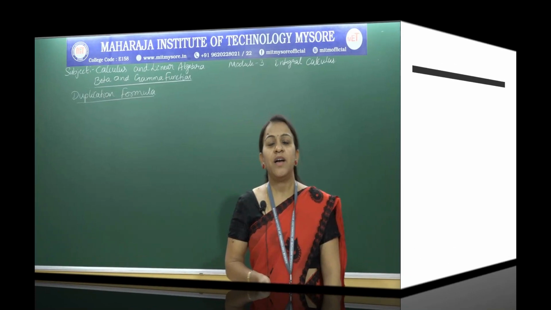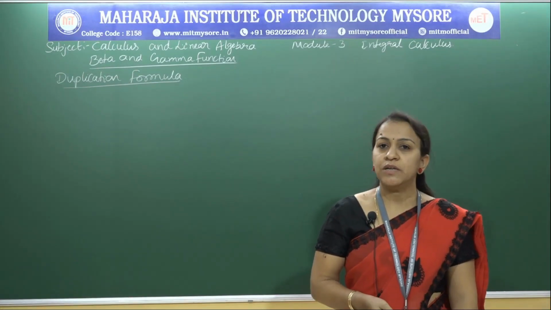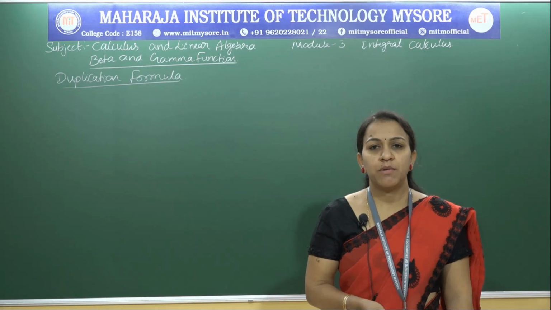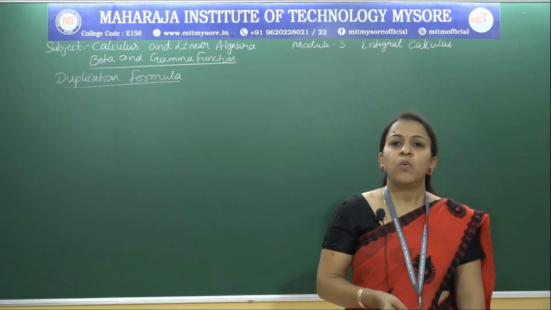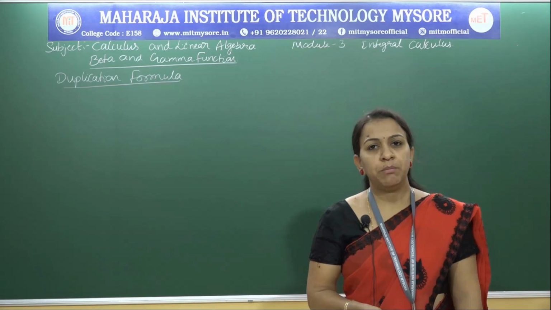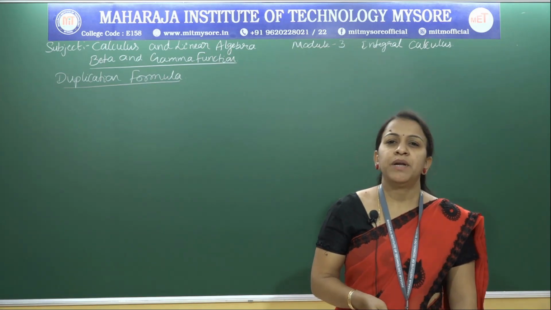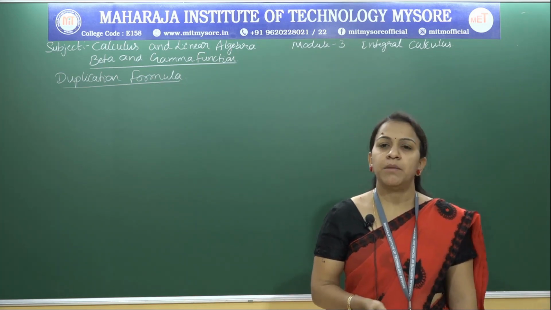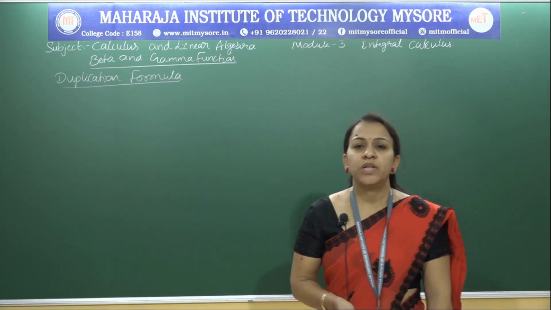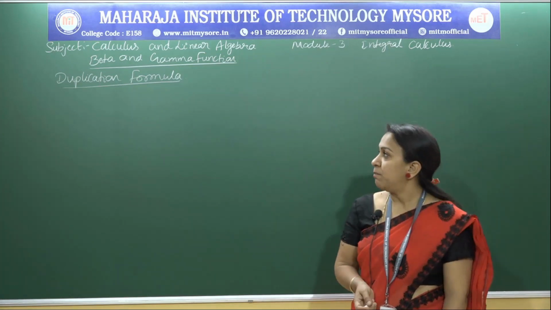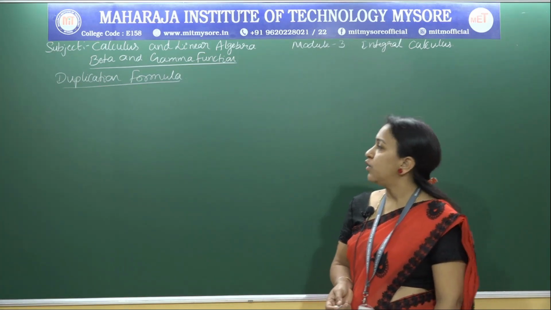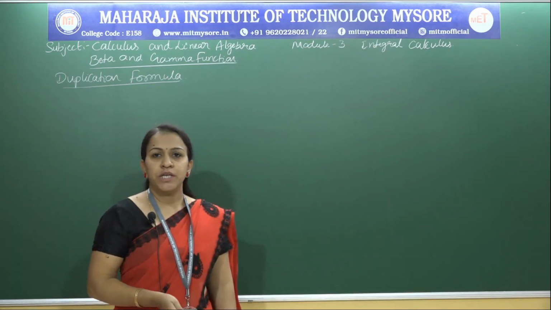Hello everyone. In the previous session, we defined special functions, that is beta and gamma functions, and also we derived the relation between beta and gamma function, that is beta of m comma n is gamma n into gamma m by gamma m plus n, right. So now in today's session, we are going to prove one more result, that is the duplication formula. So let me prove the result.